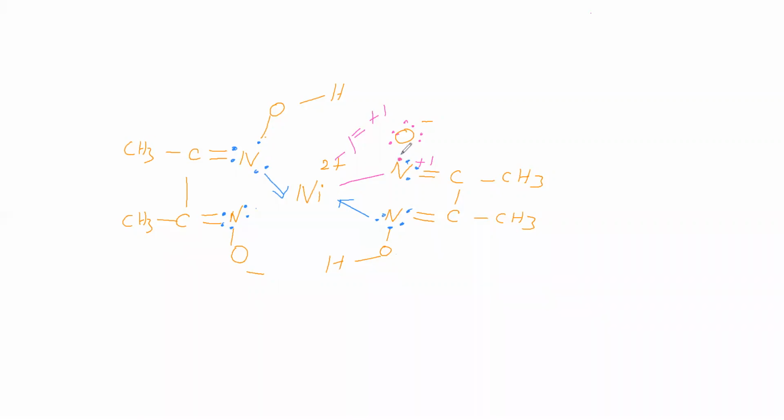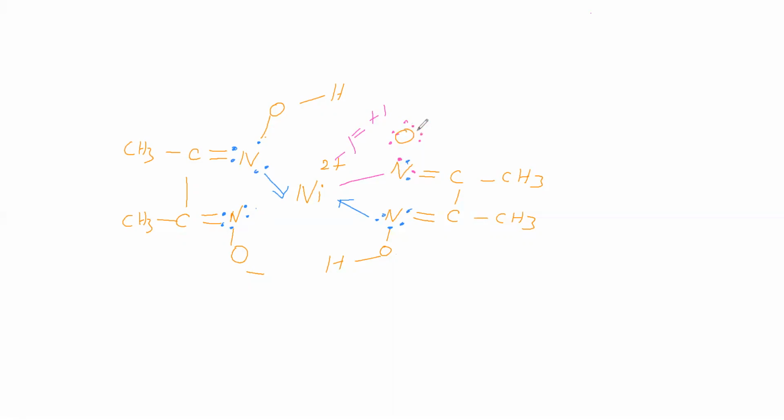Therefore the plus charge on nitrogen vanishes, and the minus charge on oxygen vanishes. Why did this happen? Because oxygen donated one electron, the minus charge of oxygen and the plus charge of nitrogen both vanished. Now nitrogen has a lone pair.